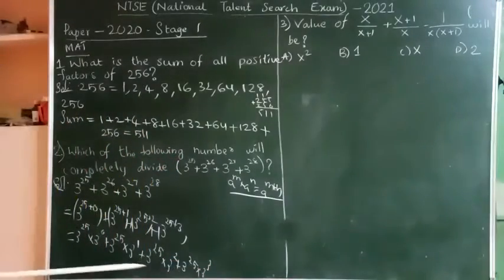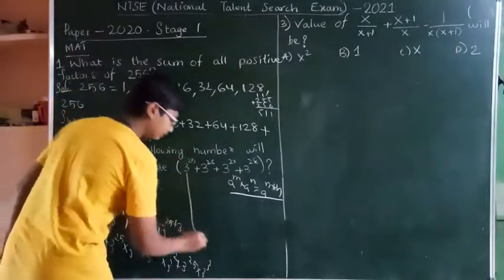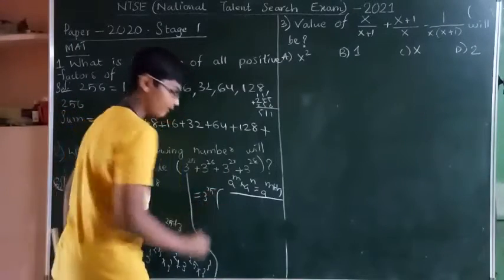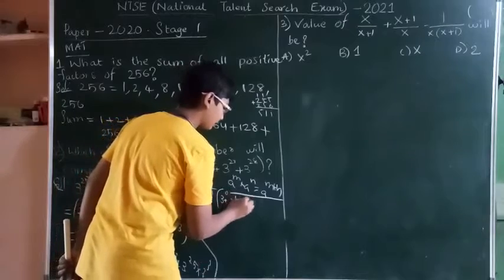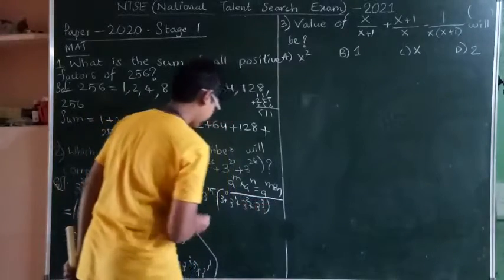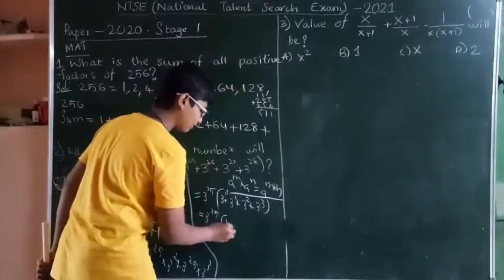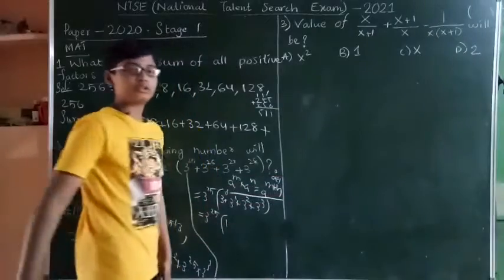Now let's take 3 power 25 as common. Taking it common, we get 3 power 0 plus 3 power 1 plus 3 power 2 plus 3 power 3. See, anything to the power of 0 is equal to 1.